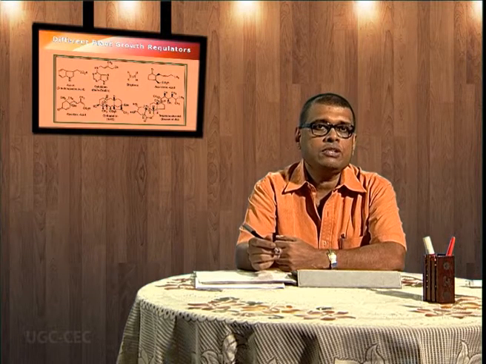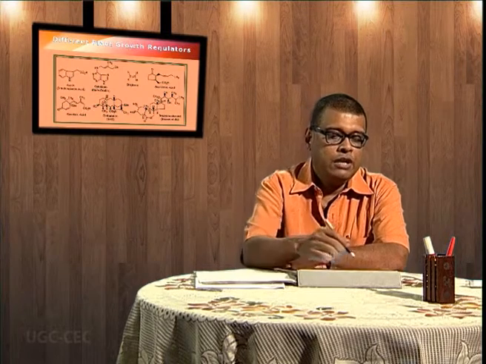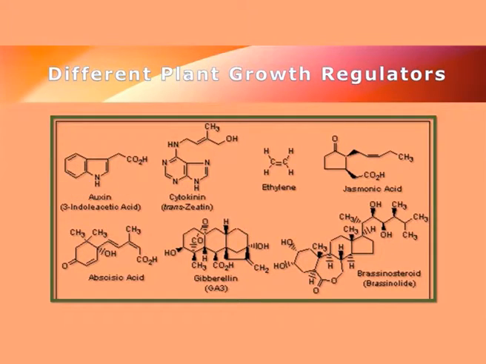So phytohormones can be of different types like auxin, cytokinin, ethylene, jasmonic acid, brassinosteroid, gibberellin, abscisic acid. Basically, majority of these hormones are positive hormones that is helping in growth and development, but sometimes they may be inhibitory hormones like abscisic acid which is inhibiting growth or sometimes interacting with the growth promoting substances.